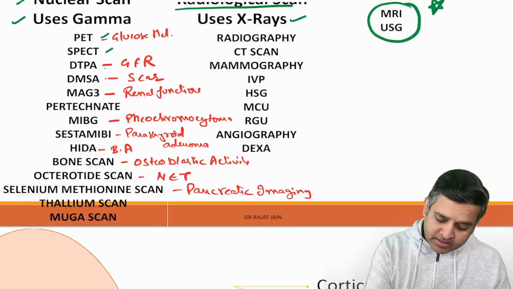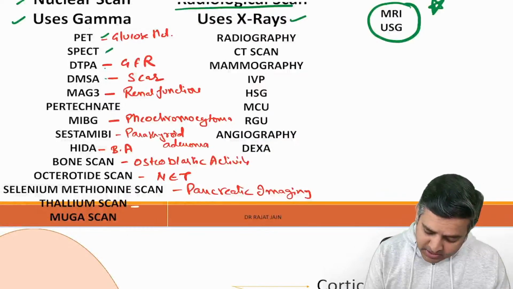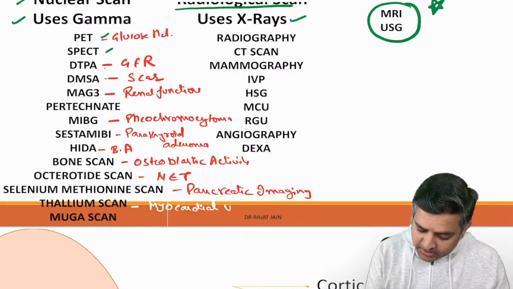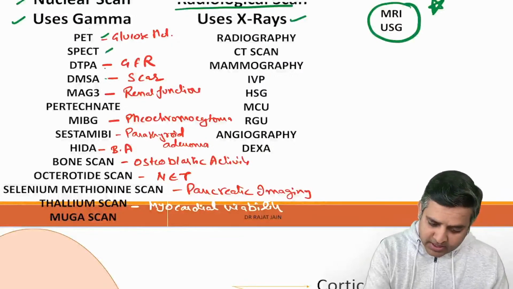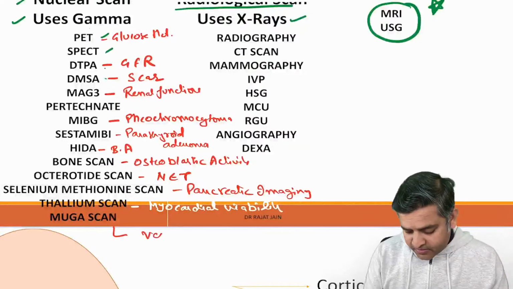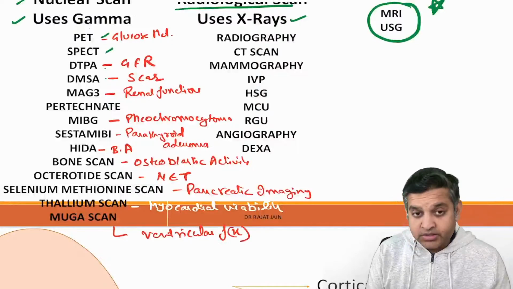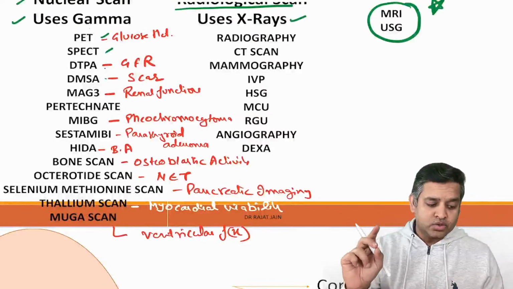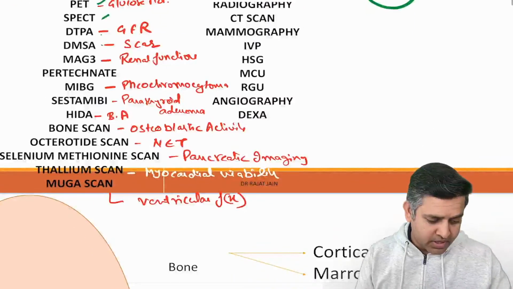Thallium scan is for myocardial viability, and MUGA scan is for ventricular function, right? These are the important nuclear scans that you should be aware of.